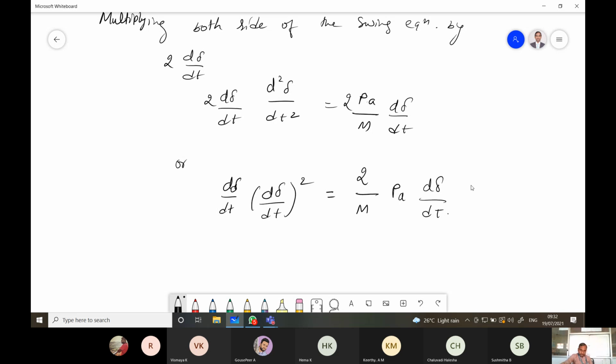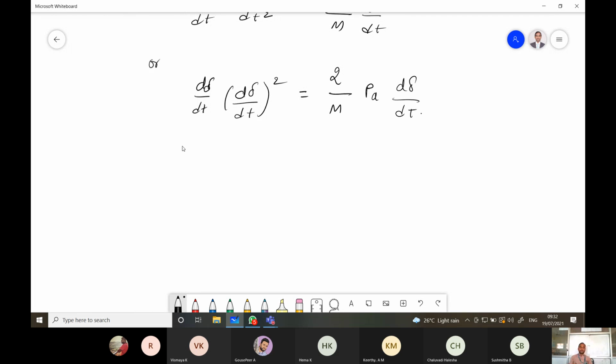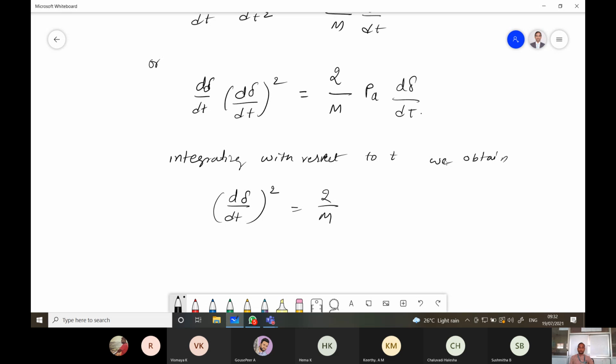So integrating this term with respect to t, we obtain (dδ/dt) whole square is equal to 2/M integration of Pa into dδ/dt into dt.